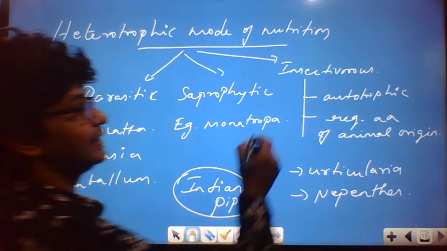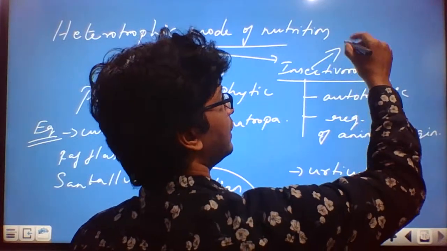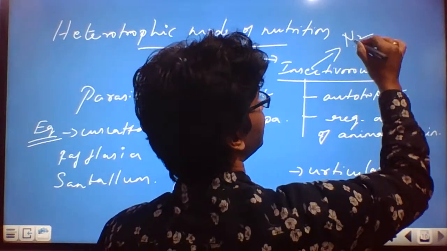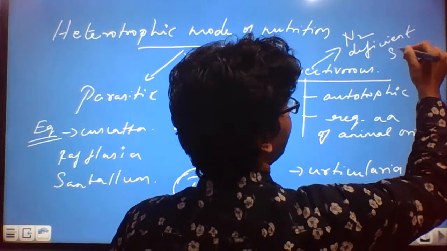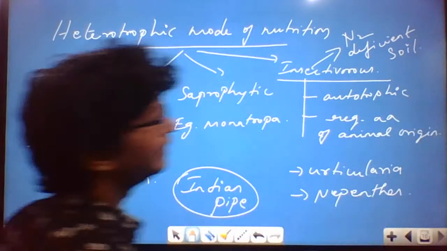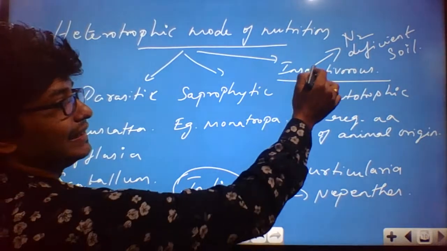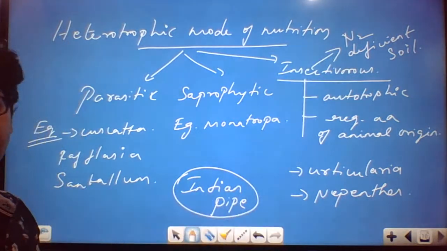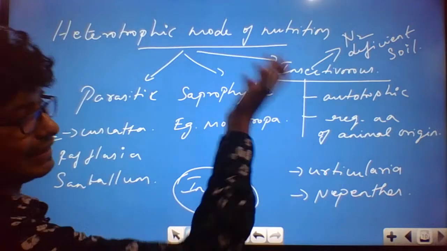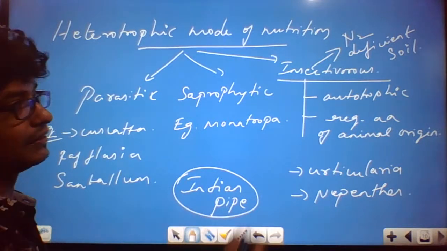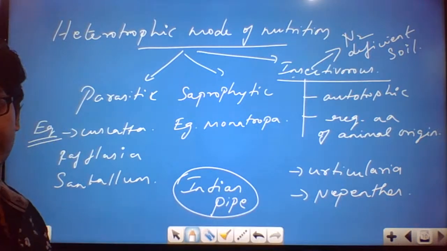That is the reason insectivorous plants do not depend on the soil, so they can grow in nitrogen-deficient soil. They take the nitrogen from the insects themselves.